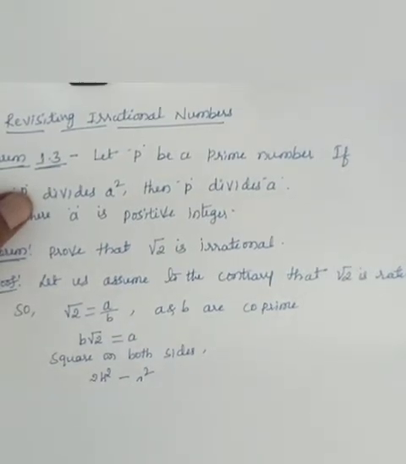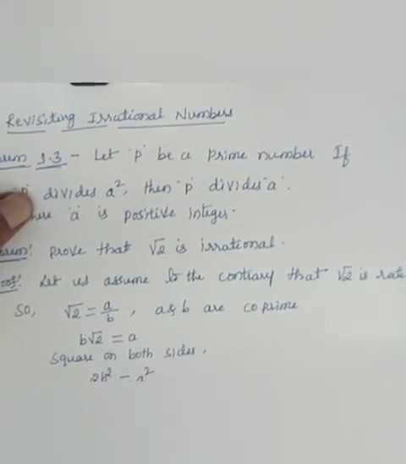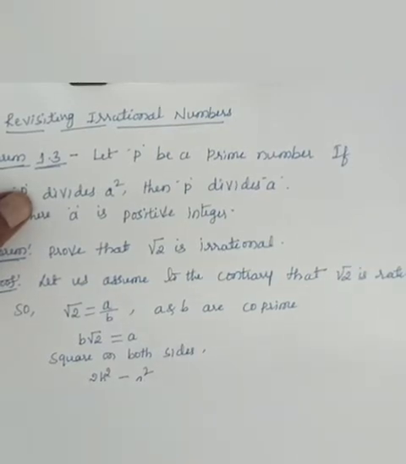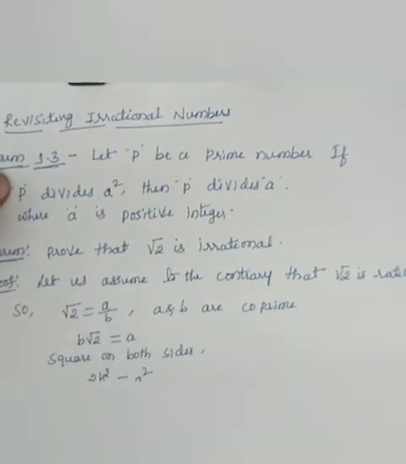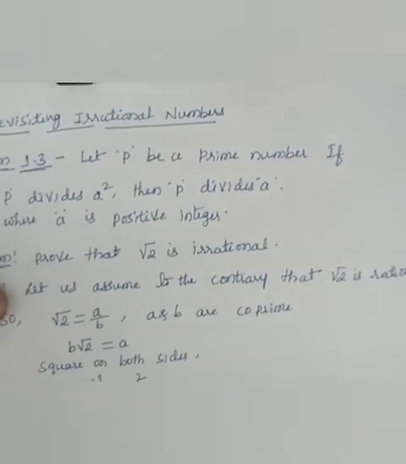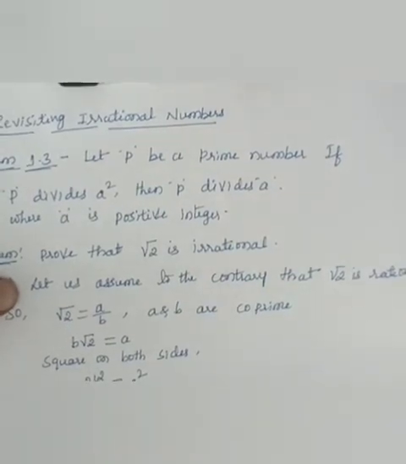This indicates what? 2 divides a square. How do you say 2 divides a square? By theorem 1.3, 2 divides a square, or a square is divisible by 2.